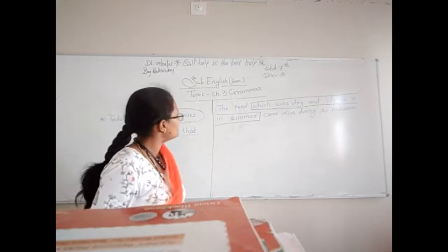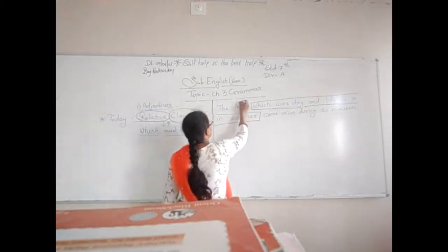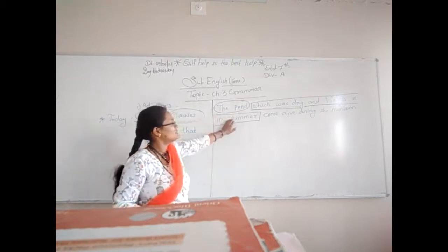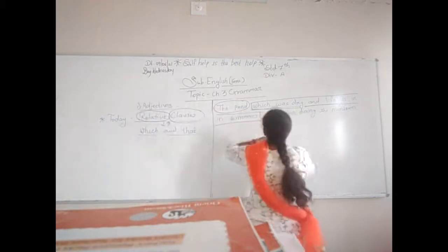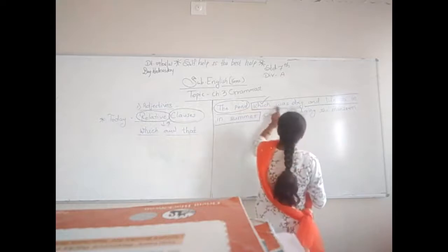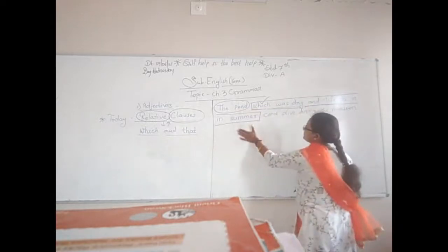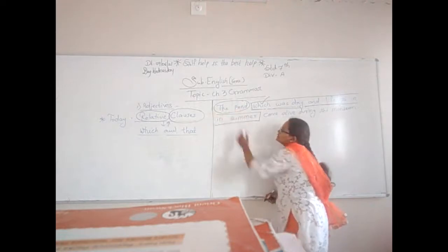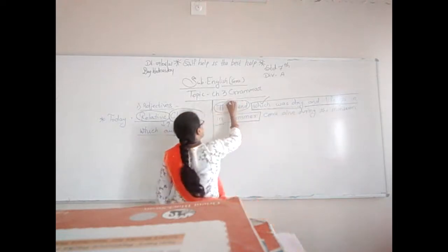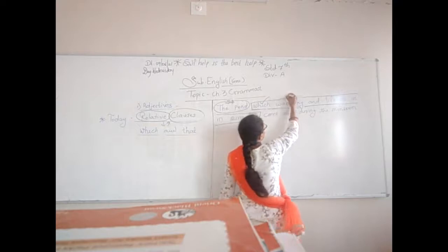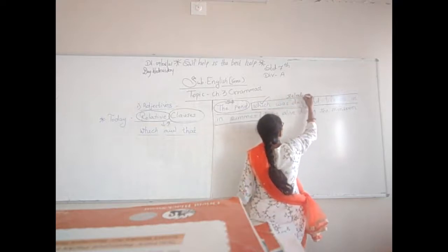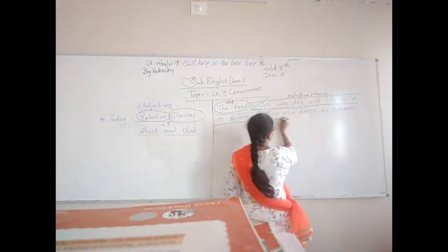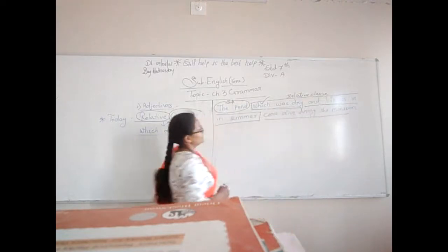What is the subject of the sentence? The pond. The pond is the subject, okay? And the relative clause is giving information, which started with which: which was dry and lifeless in summer. What was dry and lifeless? The pond. So the pond is the subject here. This one is the relative clause. And this part is the next part of the sentence, right?